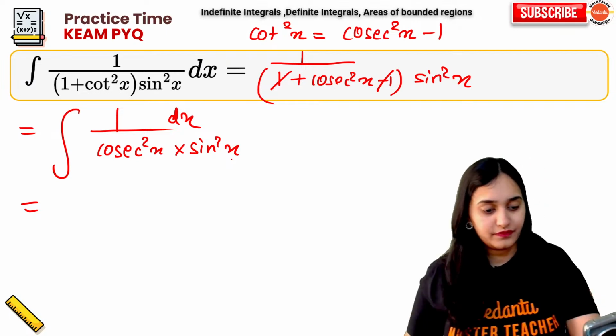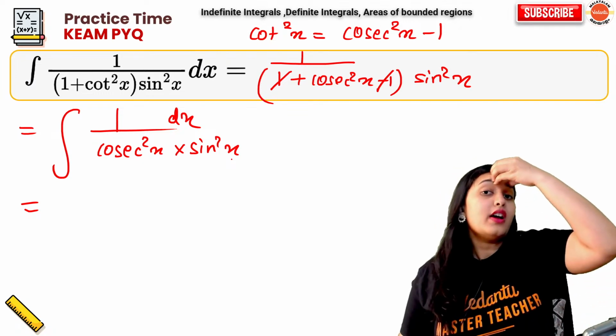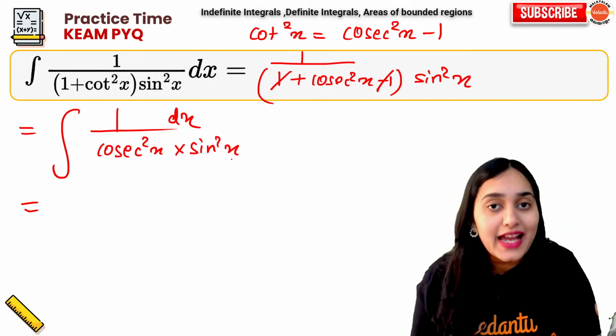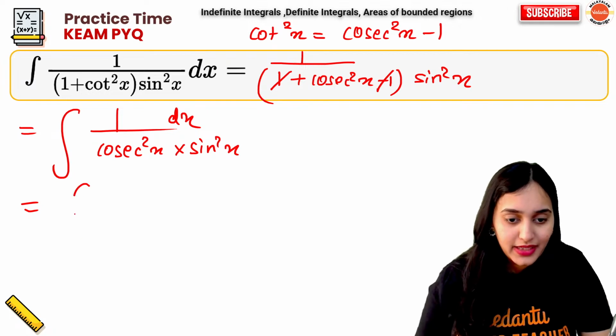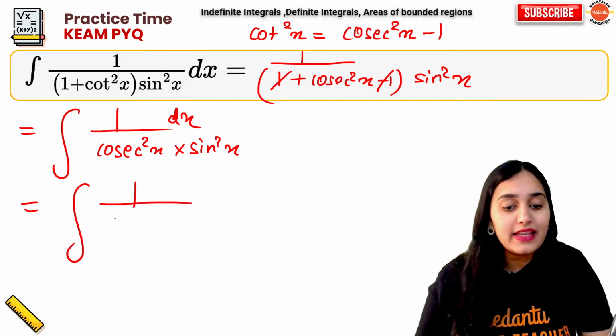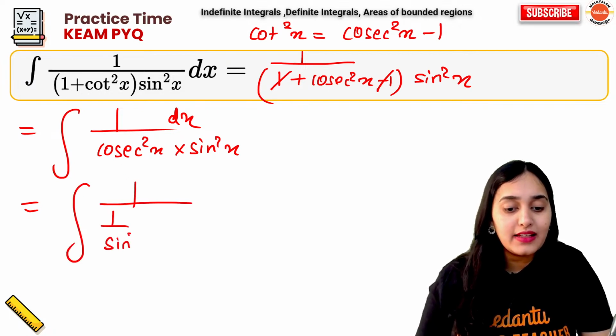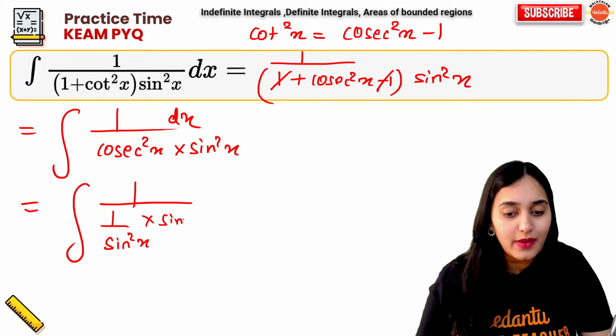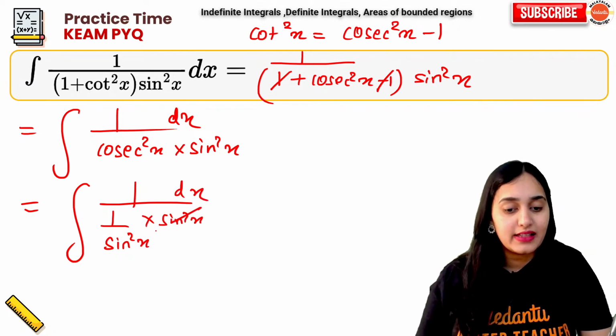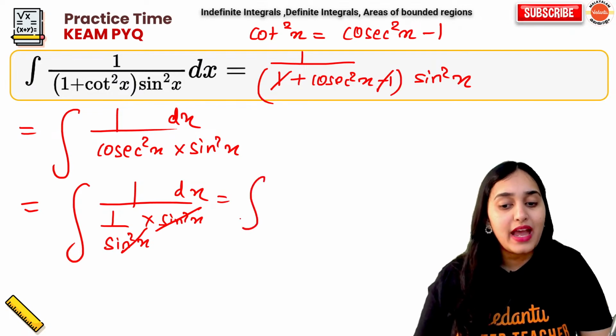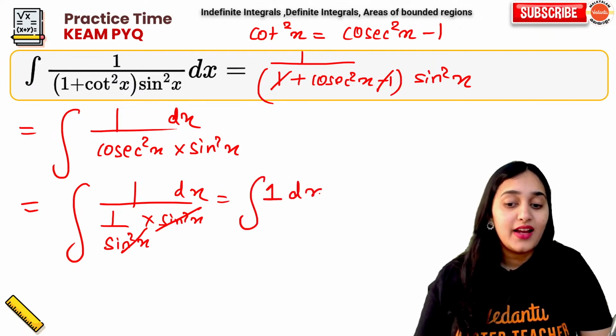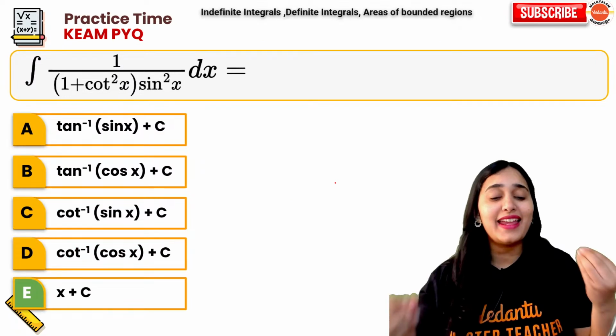So, cosec is basically inverse of sin x. So it will be integration of 1 upon sin square x into sin square x with respect to dx. Sin square cancels. You have integration of 1. What is integration of 1? x.